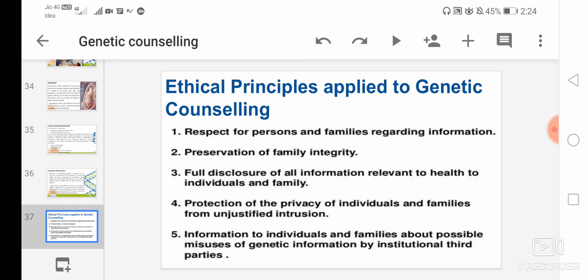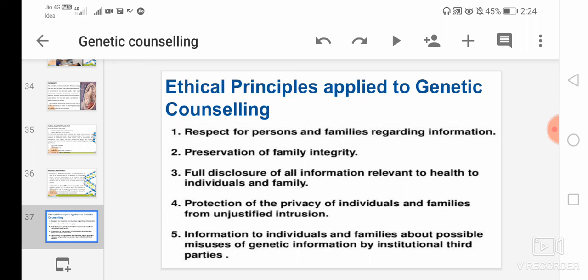Full disclosure of all information relevant to the health of the individual and family. The genetic counselor has to disclose all the information relevant to their health to the individual and also to the family. Protection of the privacy of the individual and family from unjustified intrusion.